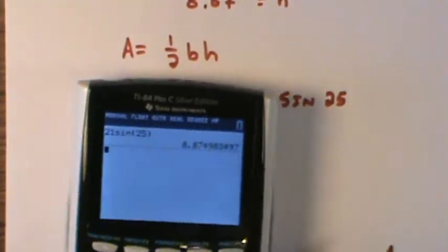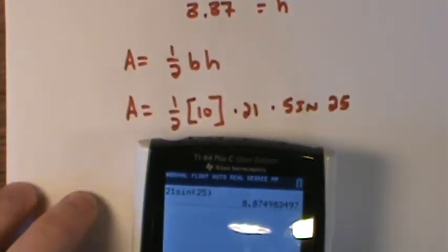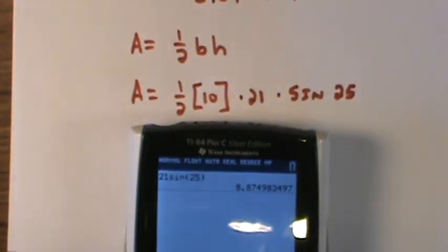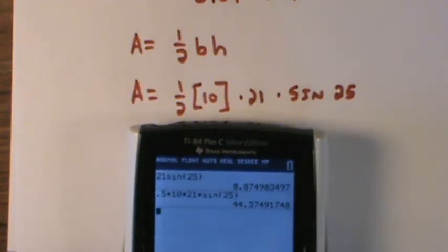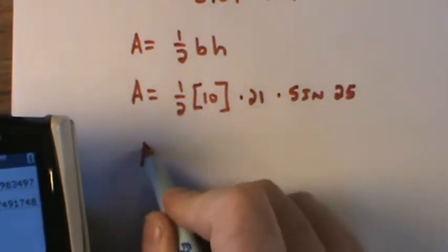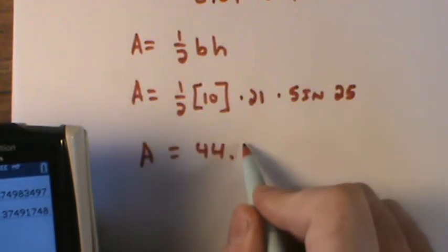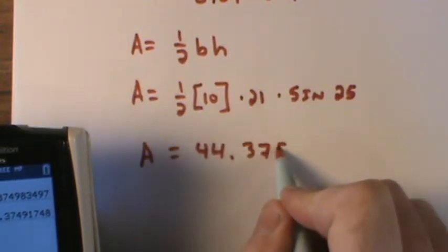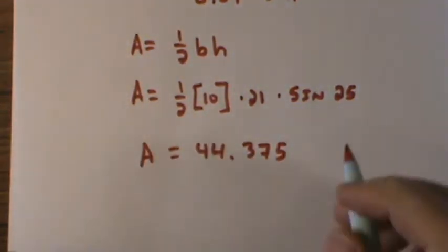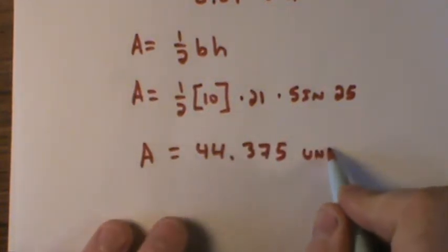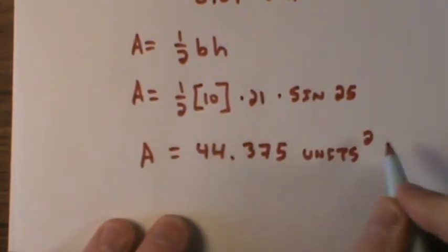Now I can plug that all into the calculator. I simply go 0.5 times 10 times 21 times sine 25. And that gives me an area of 44 point, we'll go 3 decimal places, 375 for this video. And that would be units squared.